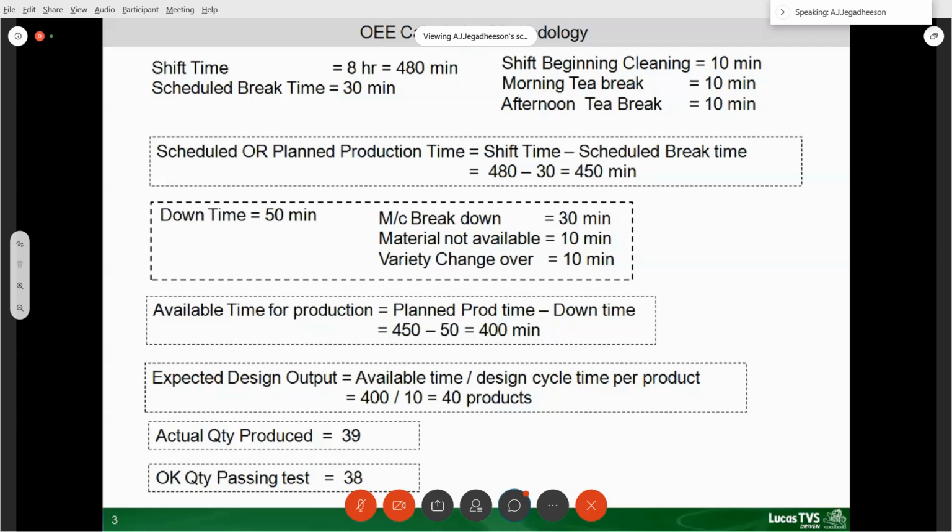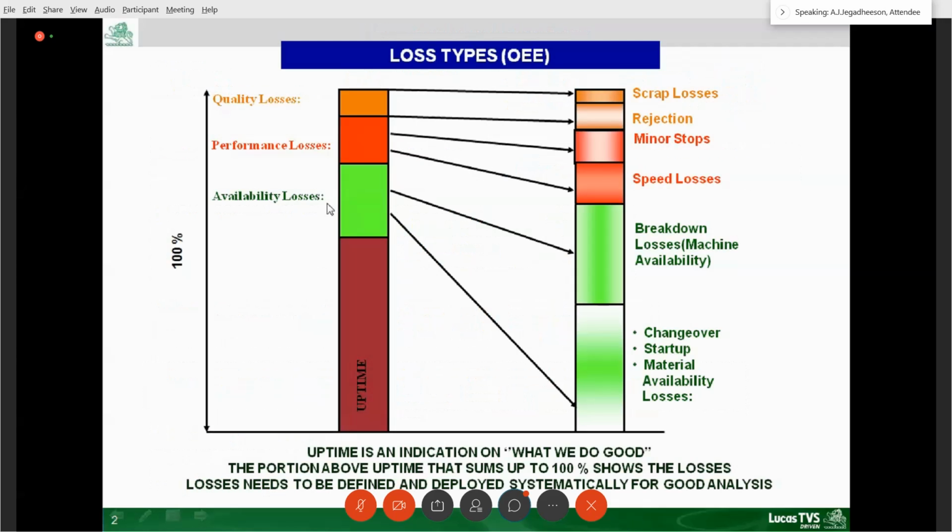So this is my equipment efficiency. This is my manufacturing efficiency and effectiveness. This is known as OEE. So there are various losses: availability loss, performance loss, and quality loss. All these losses are calculated using this formula. So OEE is calculated using availability into performance into quality.